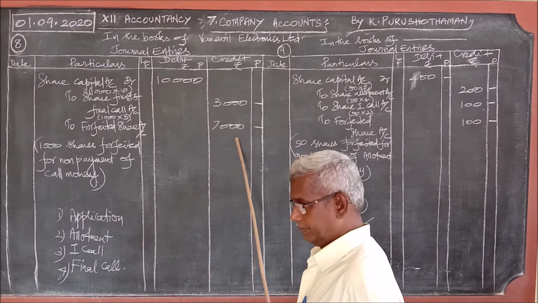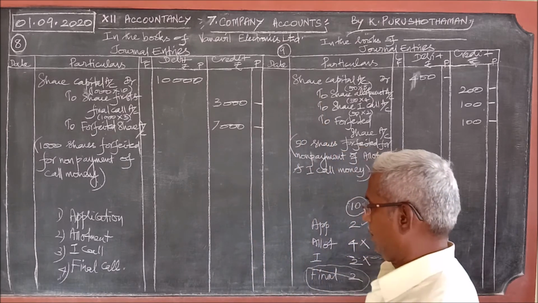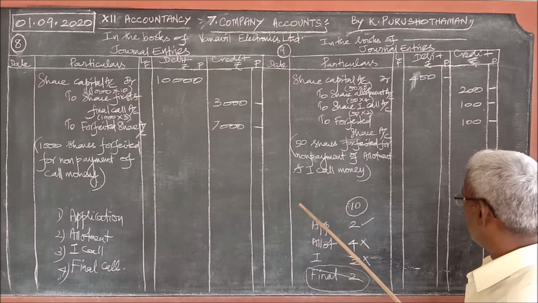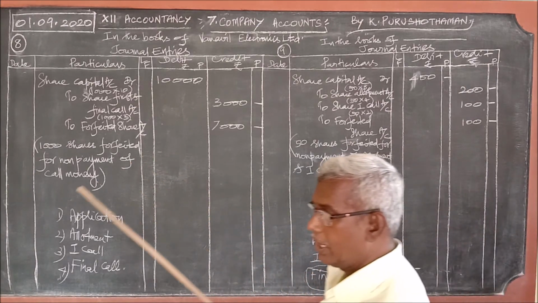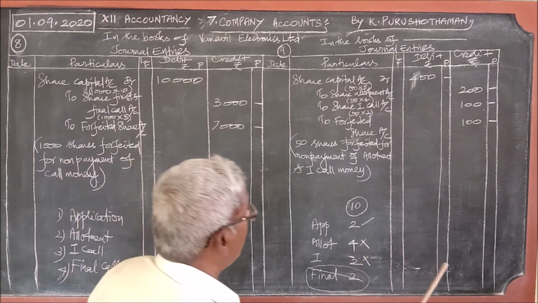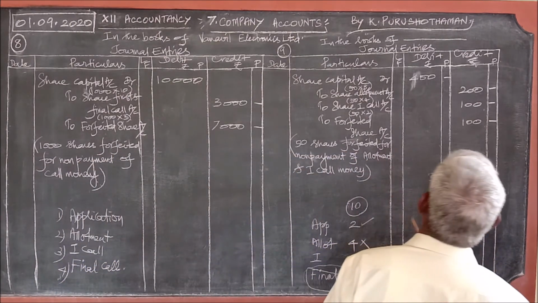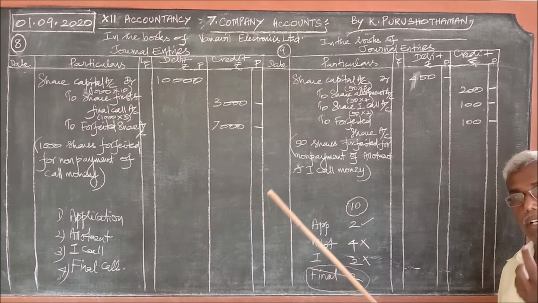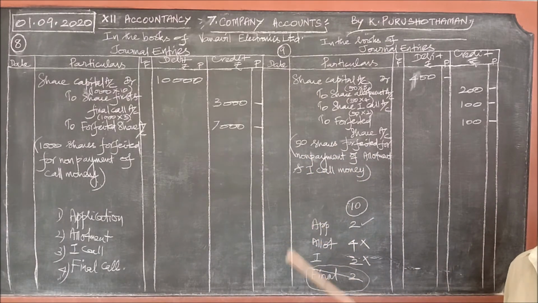But what about this case? Here 50 shares were allotted to one Mr. Lakshit. He failed to pay both allotment money and the first call money.